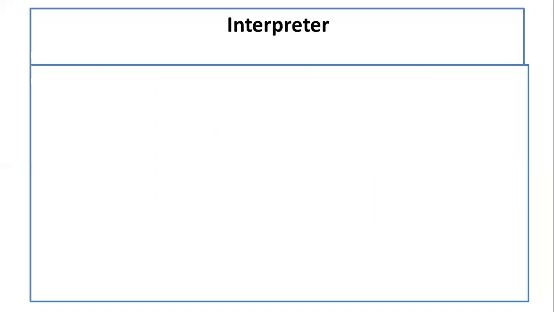Now, the second language processor that we have is the interpreter. Like we have compiler, the second language processor we have is known as interpreter. So the interpreter, again, is a language processor or programming language translator.